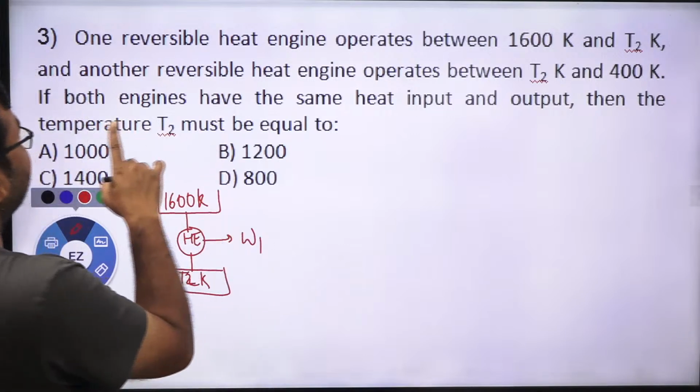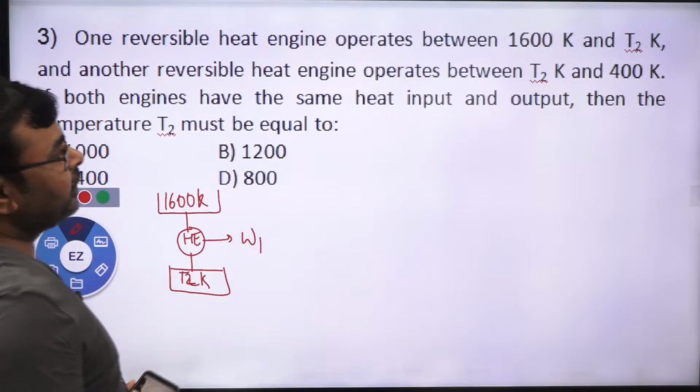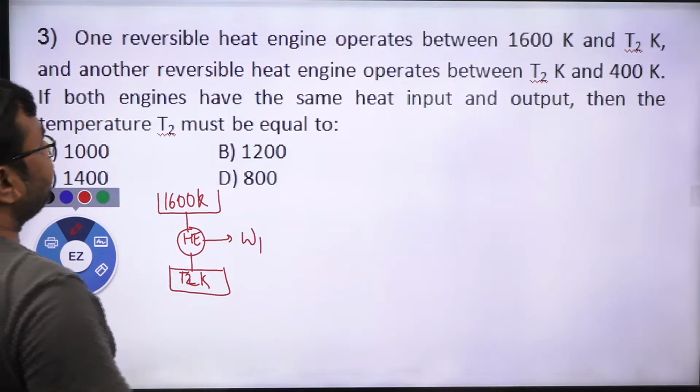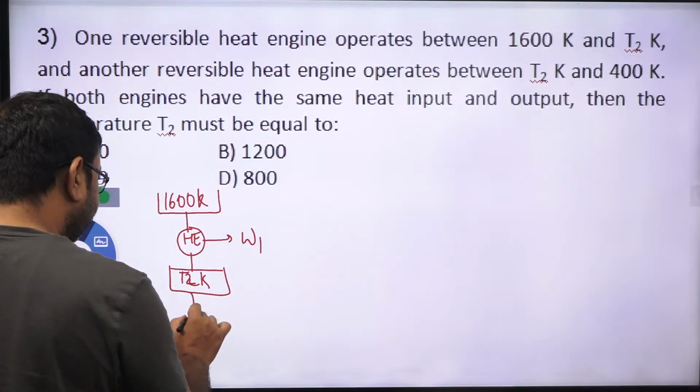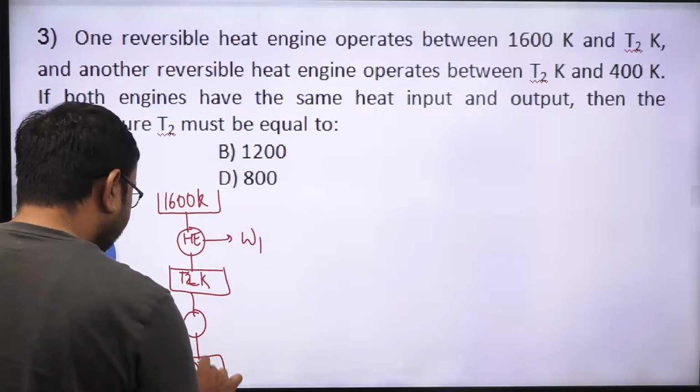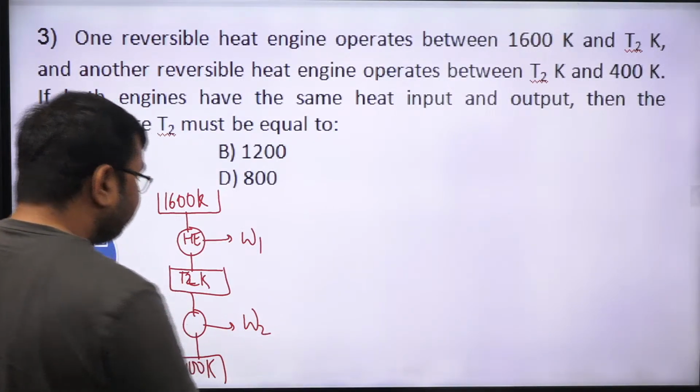And another reversible heat engine operates between T2 Kelvin and 400 Kelvin. Is it clear? And here again we can get some work output.